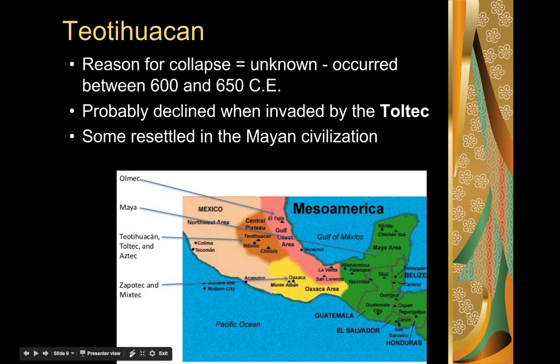Also, we have evidence to suggest that the society didn't completely collapse, that some of the people that lived in Teotihuacan simply left and ended up living amongst some of the other societies. For example, some of them relocated and settled into the Mayan civilization, which continued to prosper after the Teotihuacan society collapsed. So that is our section on Mesoamerica. We will pick up with one final video on classical American civilizations, where we will talk about the Mayans. So stay tuned, and thanks.